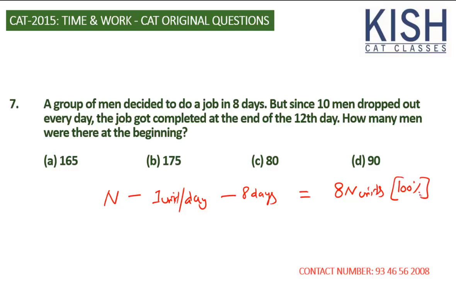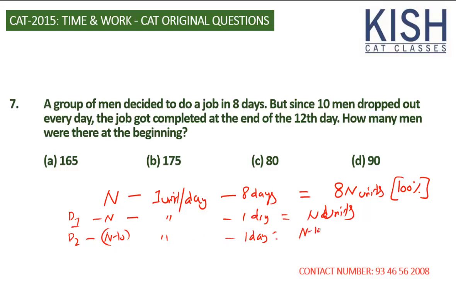What can we do is, 10 men drop out every day. It means that on day 1, n people are working, and each one is completing 1 unit in 1 day, so they finish n units. Whereas on day 2, 10 people drop out, so in the same 1 day, they finish n minus 10 units.